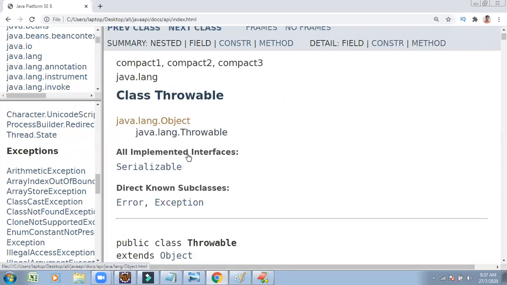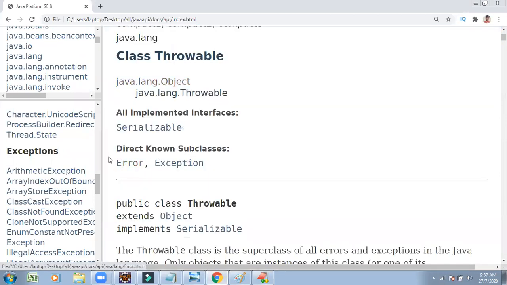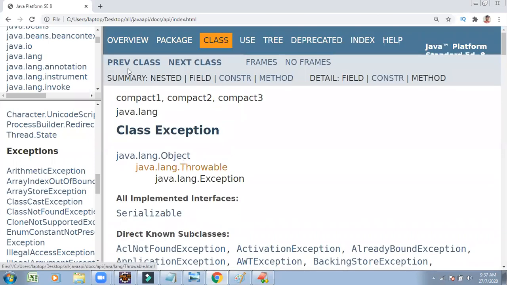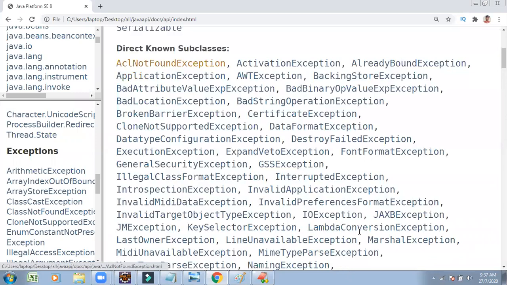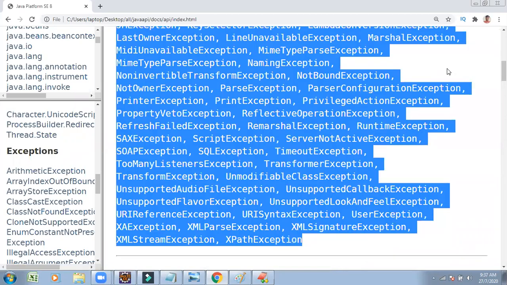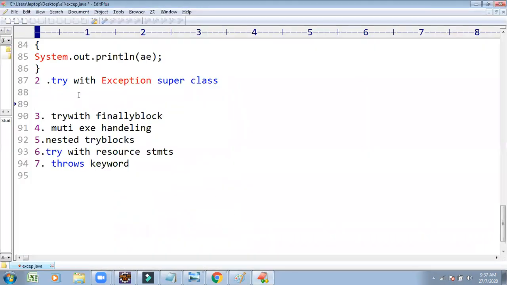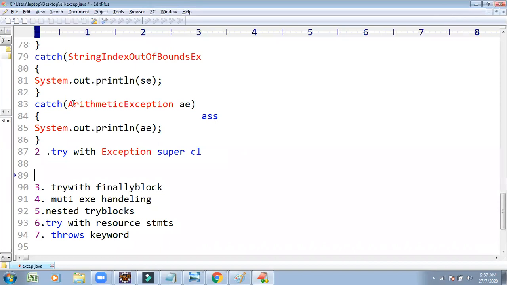The java.lang.Throwable class contains two subclasses, Error and Exception. Under Exception, you find all these types of exceptions. Everything is available under the Exception class. Instead of calling them individually, if you invoke the Exception superclass, we can handle that as well.